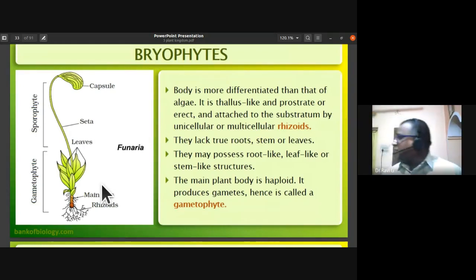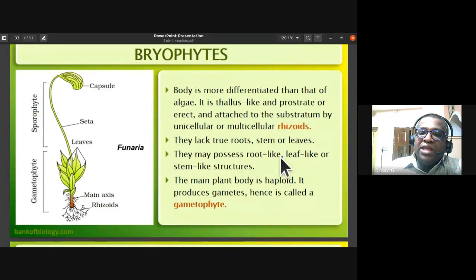Bryophytes lack true roots, stems, or leaves. They may possess root-like, leaf-like, or stem-like structures.